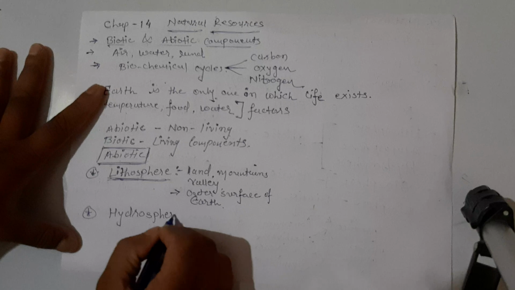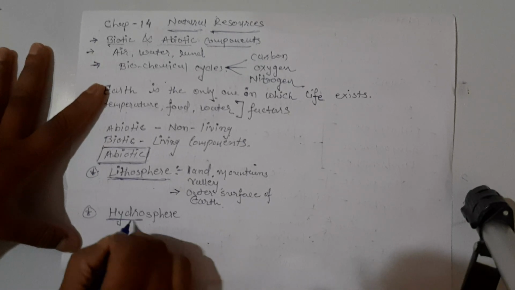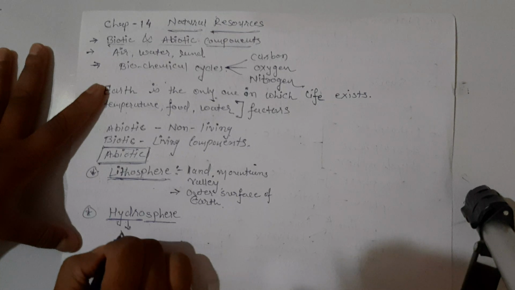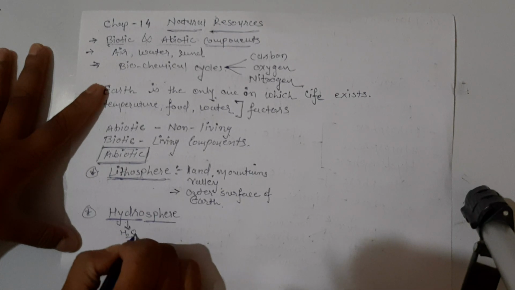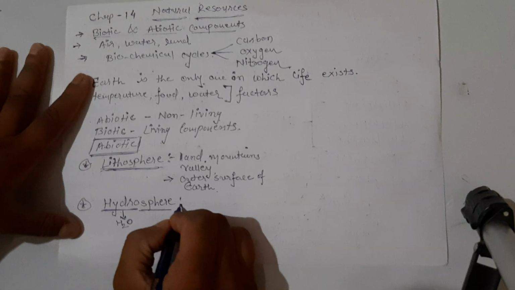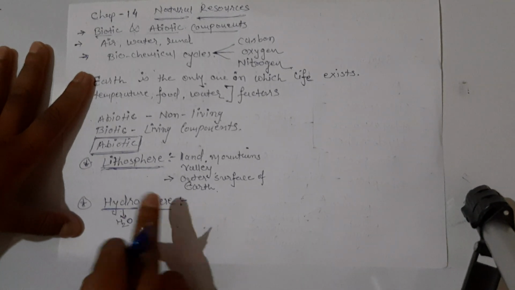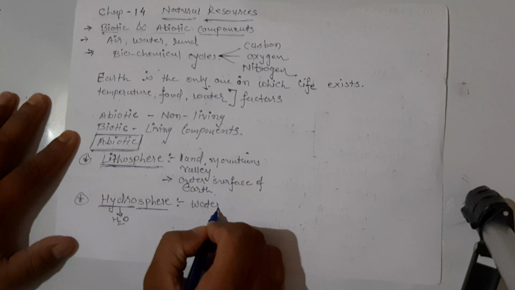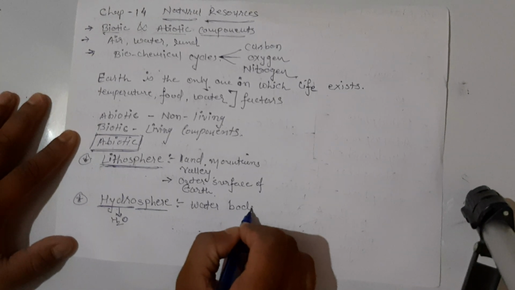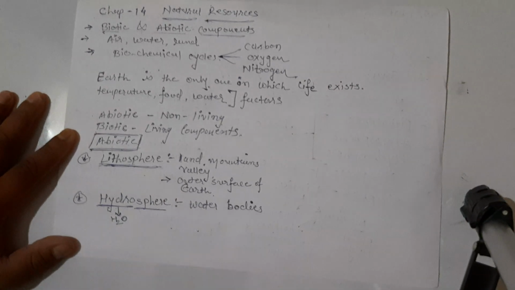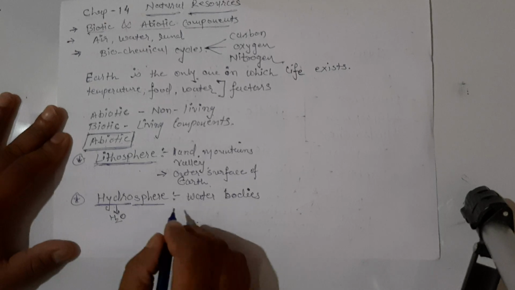Another one in abiotic is the hydrosphere. Here hydro means it is related to water, the formula of water, that is H2O. So the hydrosphere is a region made up of water. Different types of water bodies will come in the hydrosphere, right?